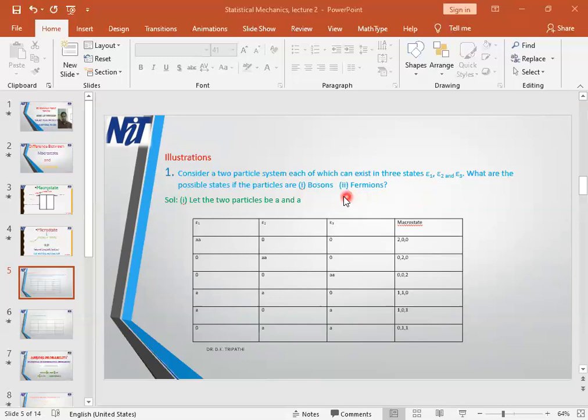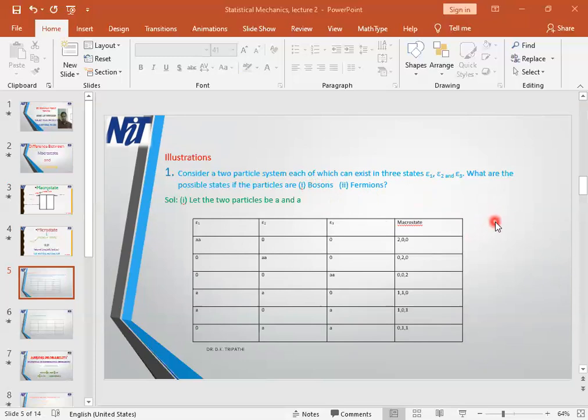So I will tell you one or two things about them. At first, bosons. Bosons are indistinguishable particles. That means if you are taking a pool of bosons, all may have the same name. So they are similar particles.